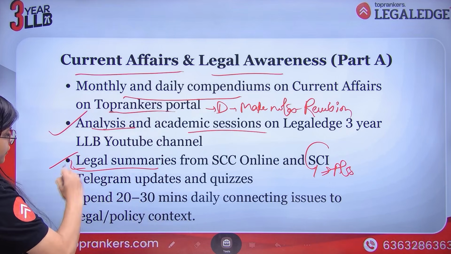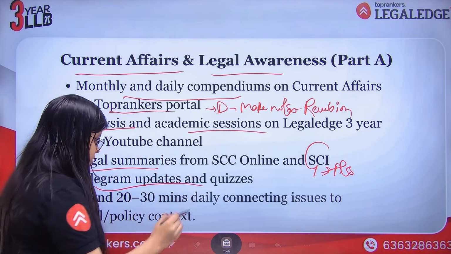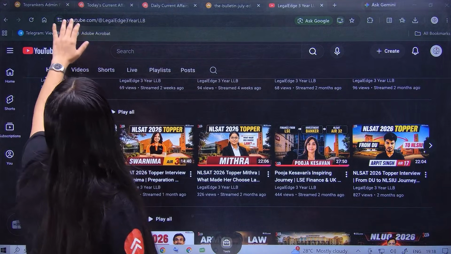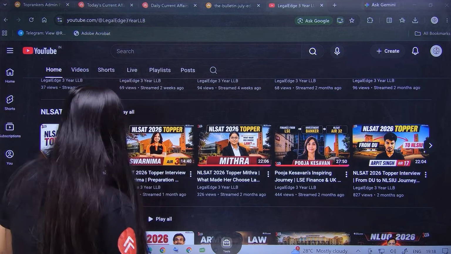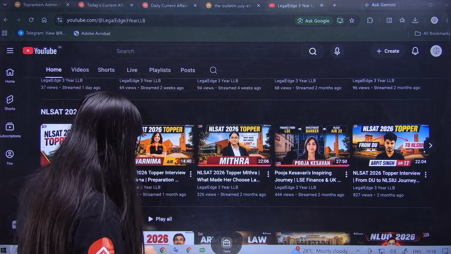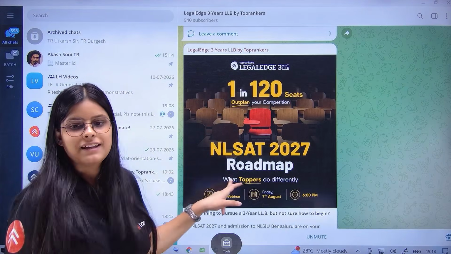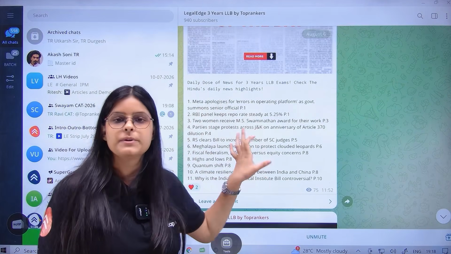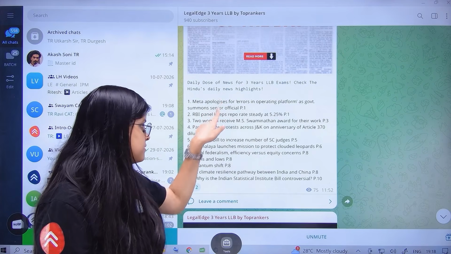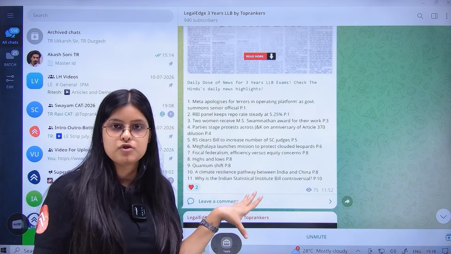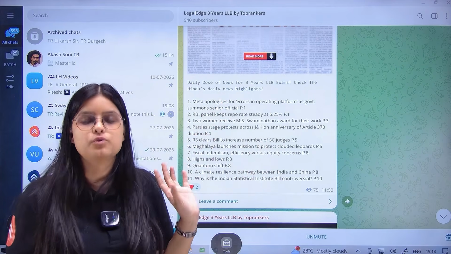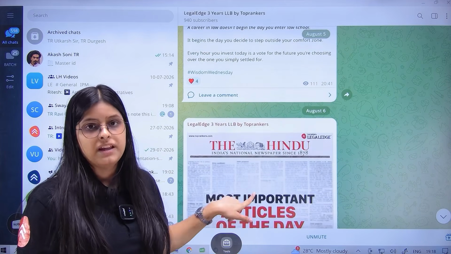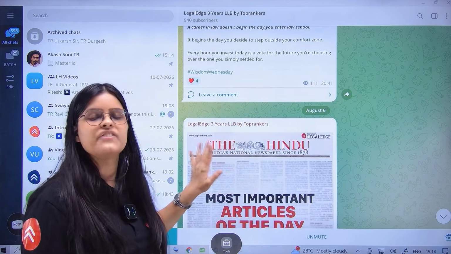Now, moving forward, Telegram updates and quizzes. We also have our own Telegram channel where you will see daily updates. Just go to this Telegram channel. You will see all the articles that are important from the perspective of today's newspaper. Just mark these articles in the newspaper and start reading them. You don't need to read the whole newspaper. You just need to read the important ones. If you have less time, or you're preparing alongside college as well, this is an efficient way to prepare.